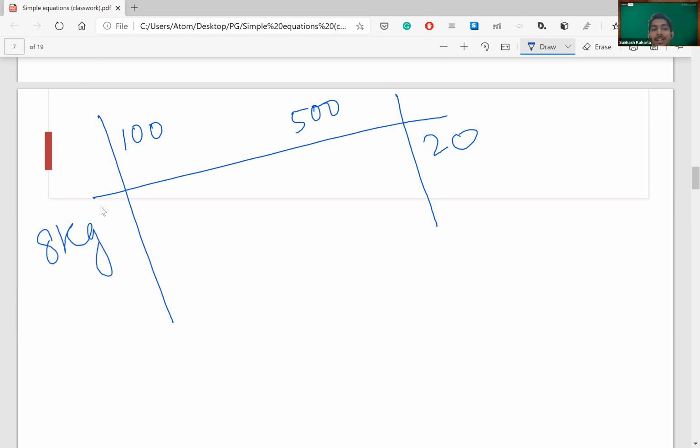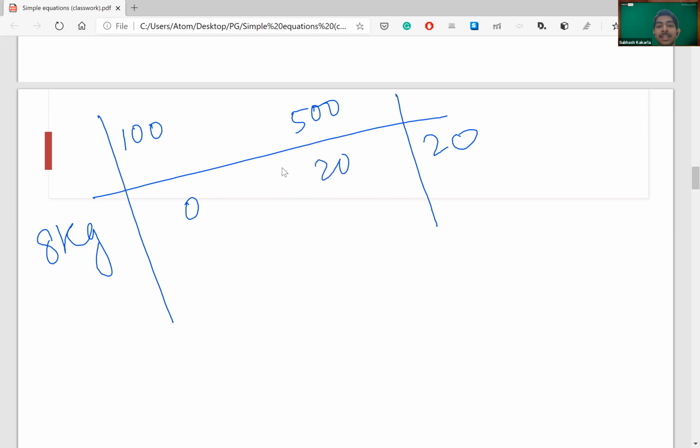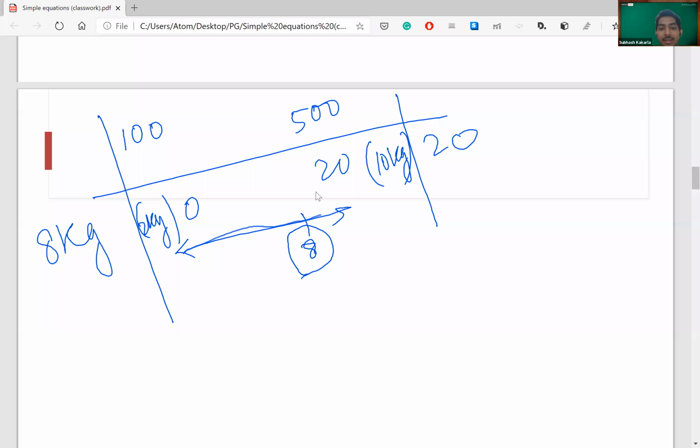Okay, so let's take a scenario first. Let's do a scenario analysis. What if all 20 weights are 500 grams? If we give 0 here and all 20 here, what would be the total weight? It would be 10 kgs. And what if all of them are 100 grams and not 500 grams? That would be 2 kgs, right? So this is the total scale we are operating in, and 8 kg is somewhere here. Now can you see the scale and the method?